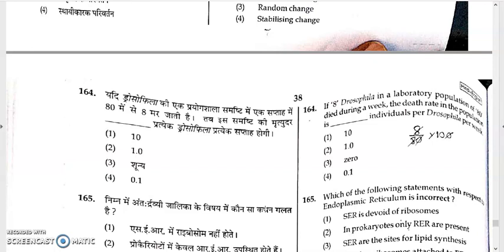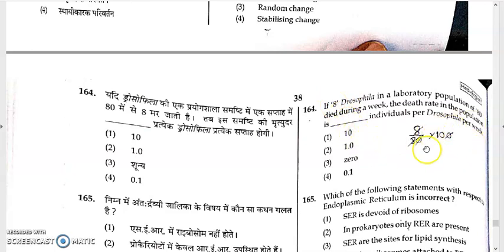Here the total population is 80, and the number of individuals that died is 8. So we can write 8 by 80.